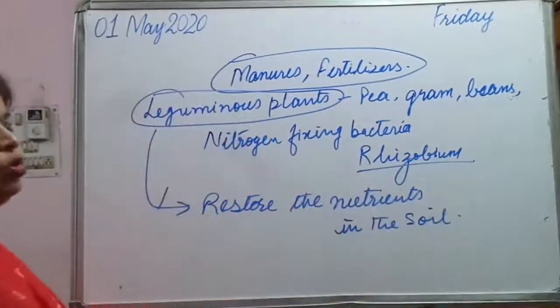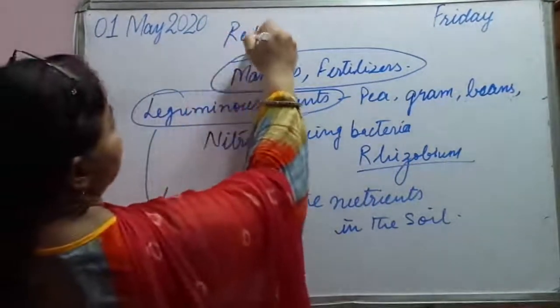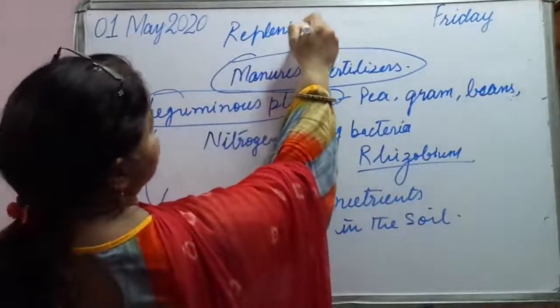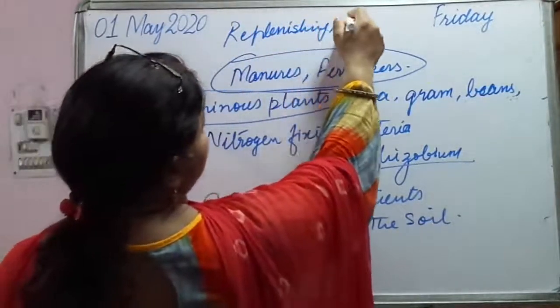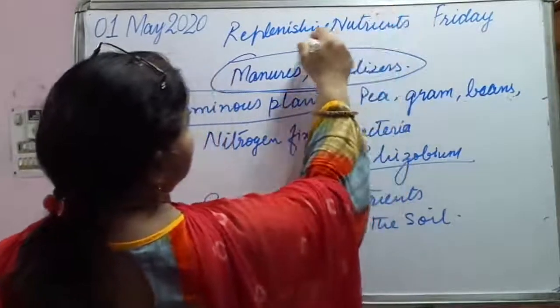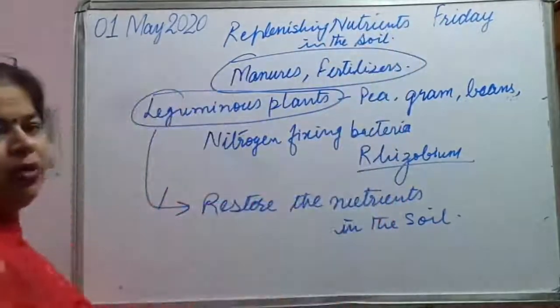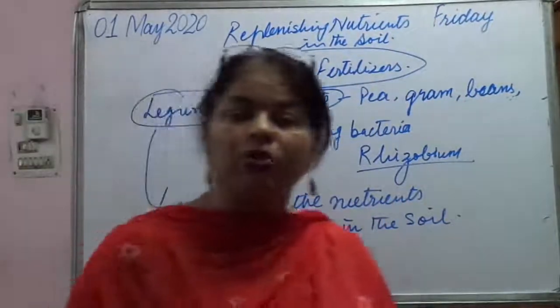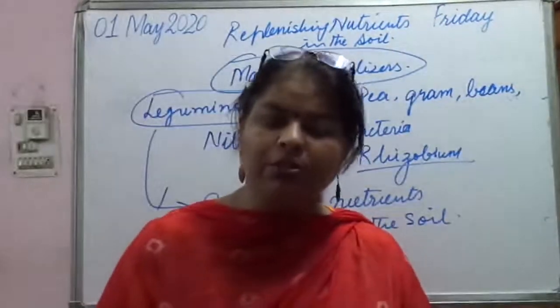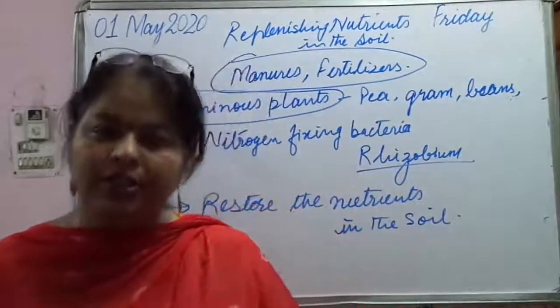So this is known as replenishing nutrients in the soil. Today you learnt about the symbiotic relationship or symbiotic plants, and another concept, replenishing nutrients in the soil.